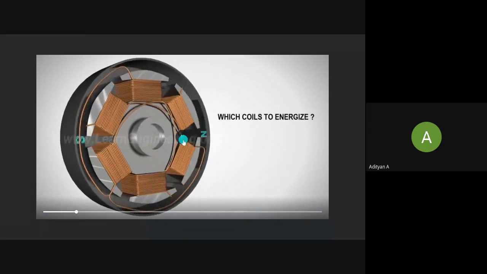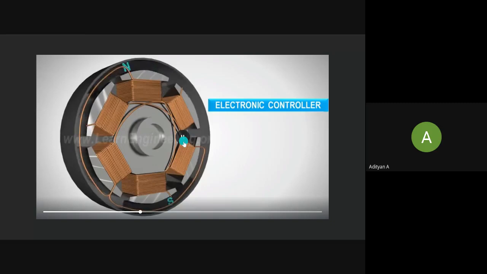So yeah, you need to know which coil to energize and when to energize which coil, right? For that, what we use is a sensor called Hall effect sensor. In the previous slide, we had covered that we have something called Hall effect sensors on the motors, right? So the Hall effect sensor reads the magnitude and direction of a magnetic field.